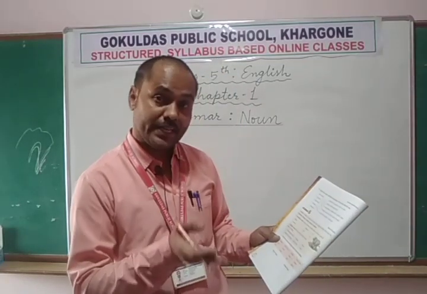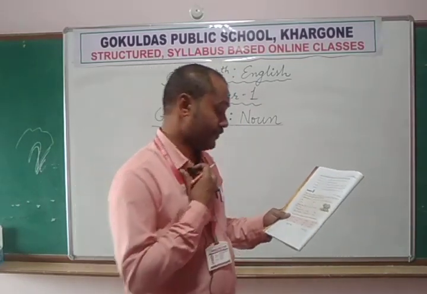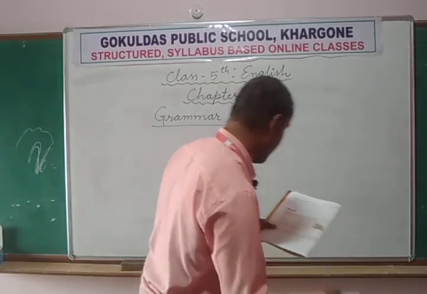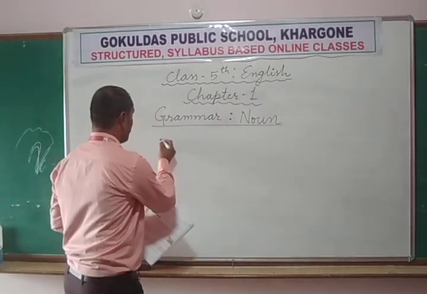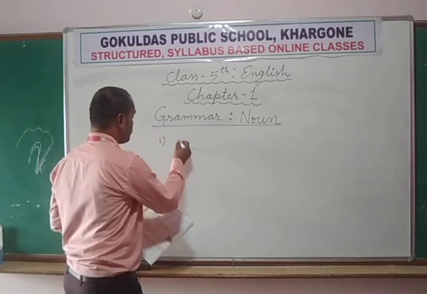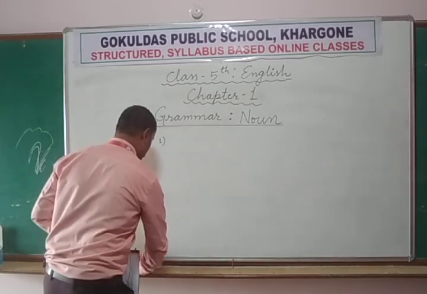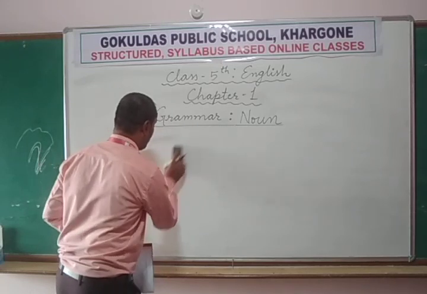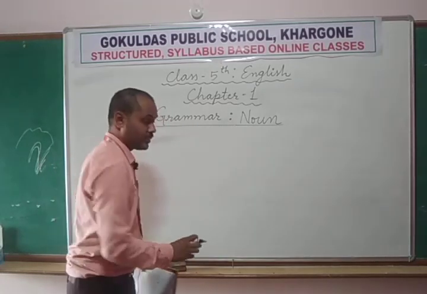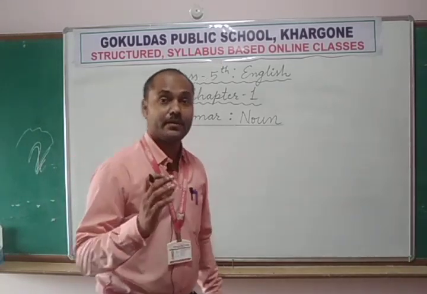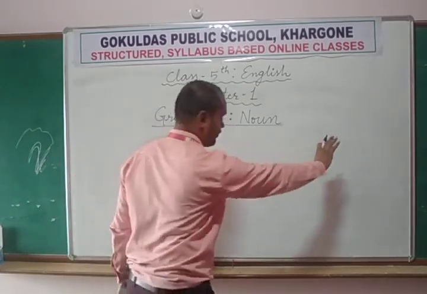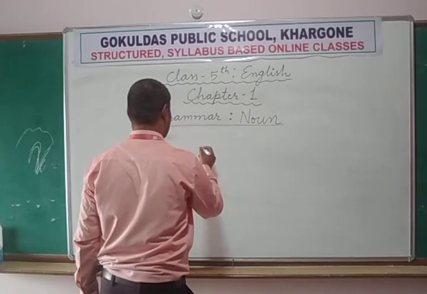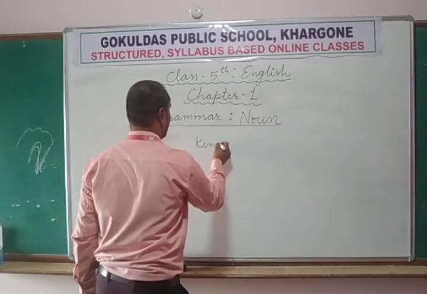Now come to the second type of noun. One is the common noun. These are all kinds of noun. If you want to remember this, you can easily remember it by a diagram. So write noun, and after noun you can note down the definition of noun. Now after the definition of noun, write kinds of noun.